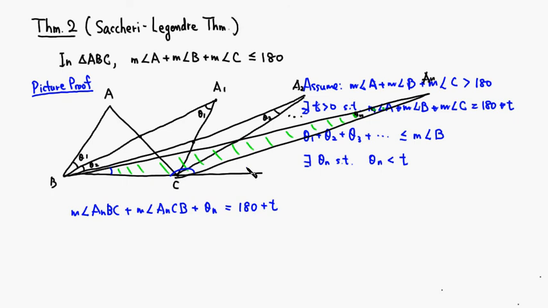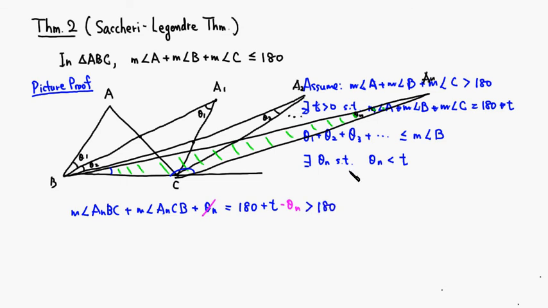Then I'm going to subtract theta n from both sides. We know that t is larger than theta n, so this is going to be positive. So it's 180 plus a positive number, which is strictly bigger than 180.